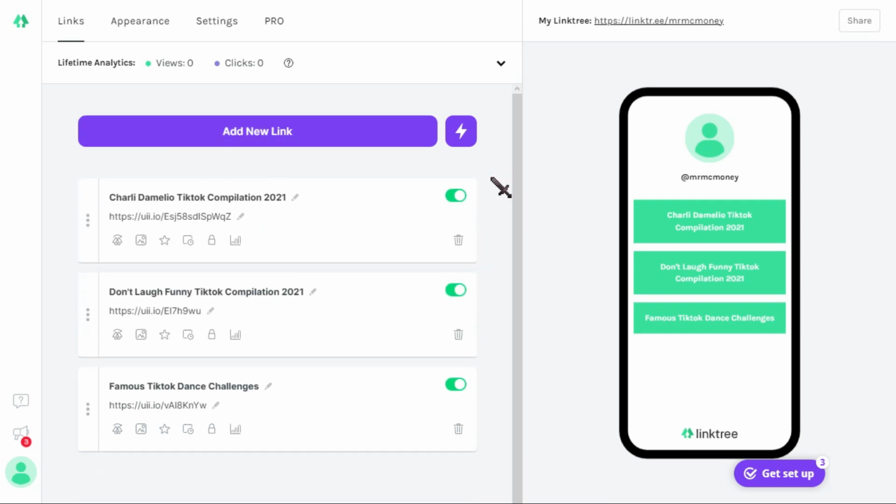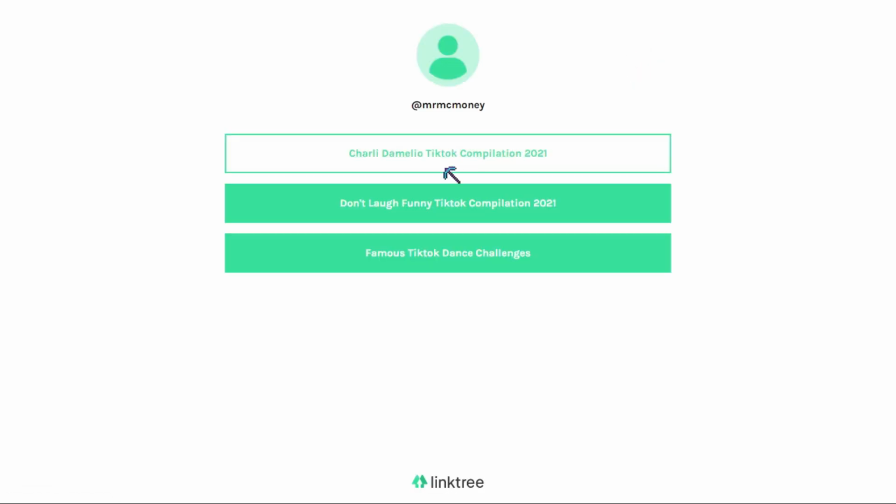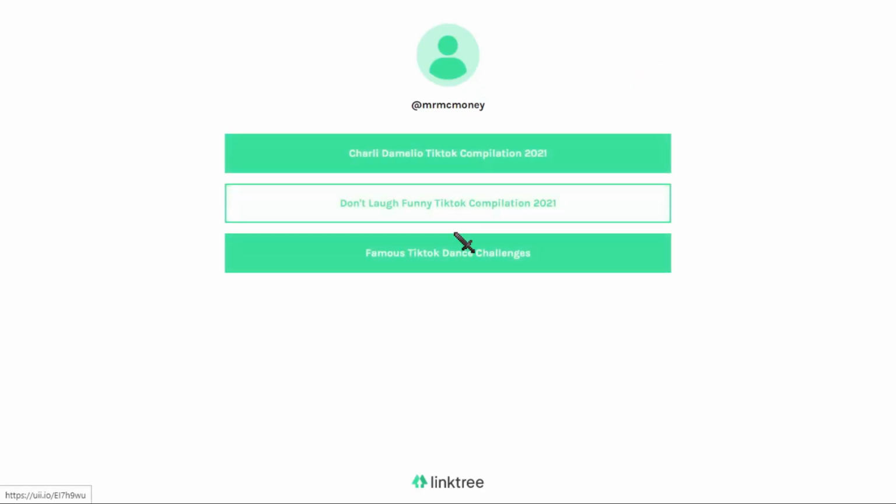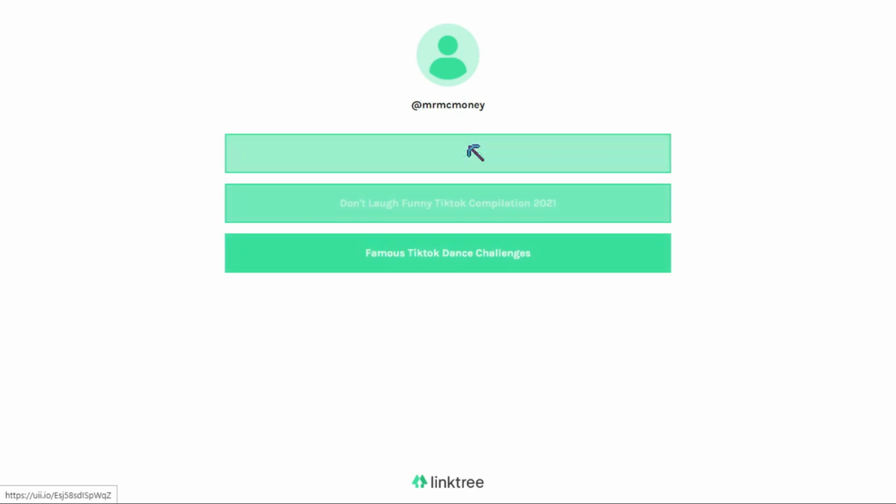Now, what you'll have to do is copy your Linktree link so that people will click on it. Your Linktree link is found here at the top. If you click on that, this is how it will look if people come over to your Linktree link. Now the question is, where are we going to get an audience, or where are we going to drive traffic to our Linktree link? It's actually really simple.